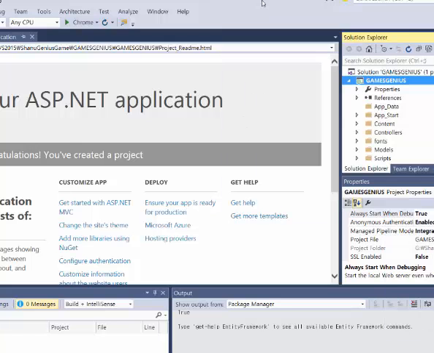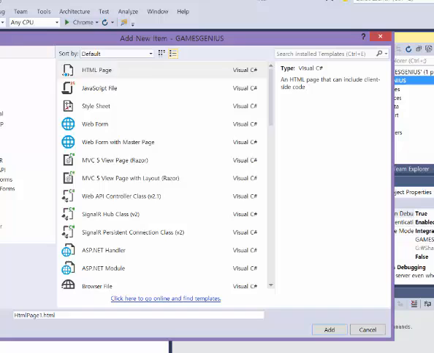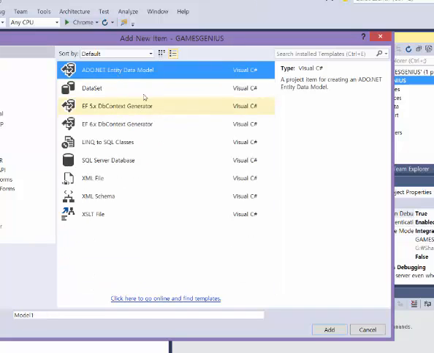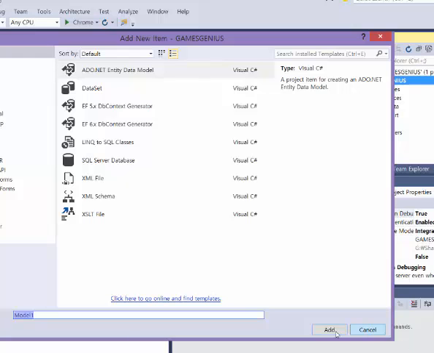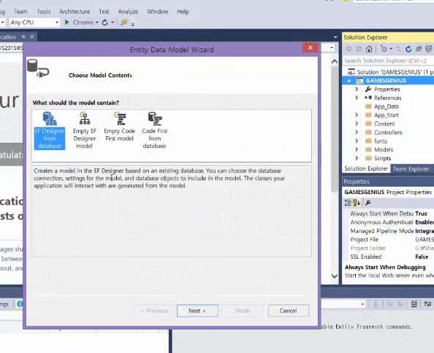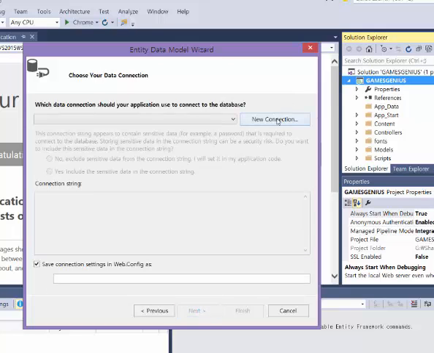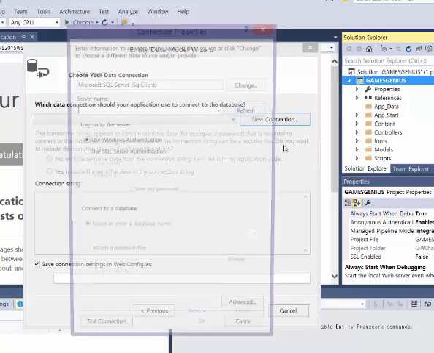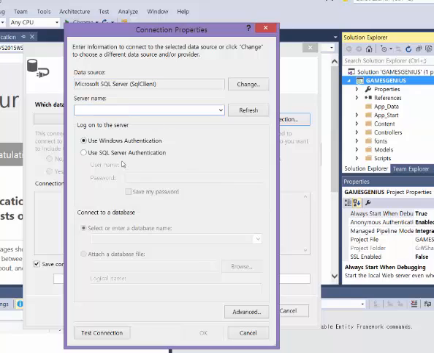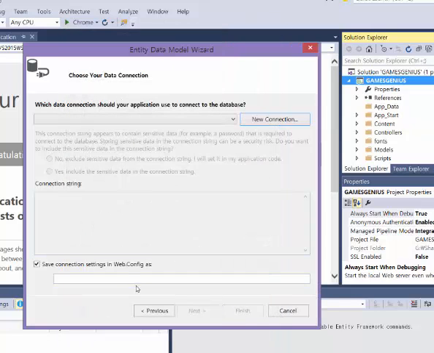Add new item, select Data, and select ADO.NET Entity Data Model, and give a proper name to this and click Add. Select the designer and click Next, then go to New Connection, and here you give your database name, your SQL ID and password, and you can select the database and click OK. Then you click Next, select your table, and click Finish.